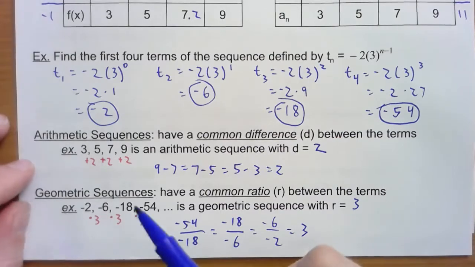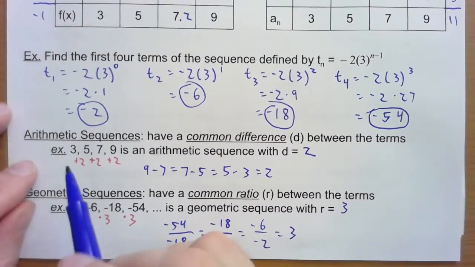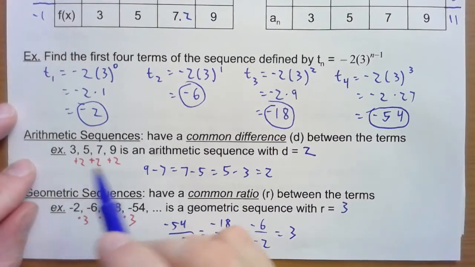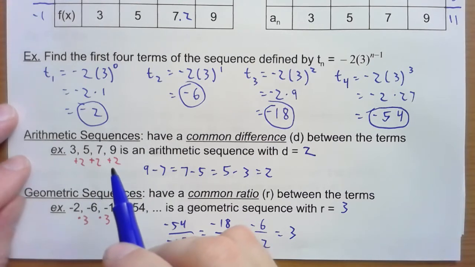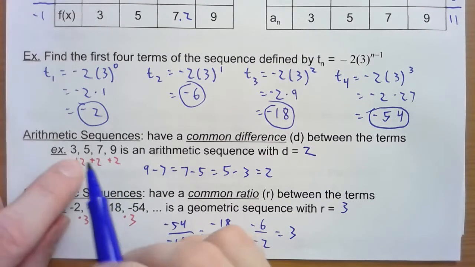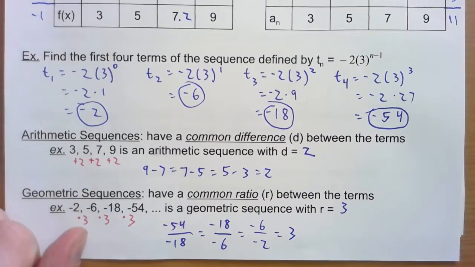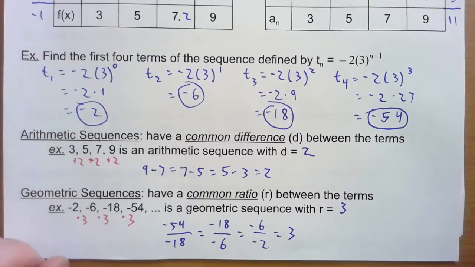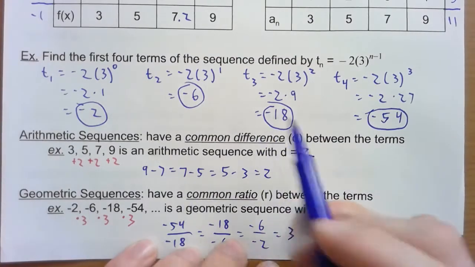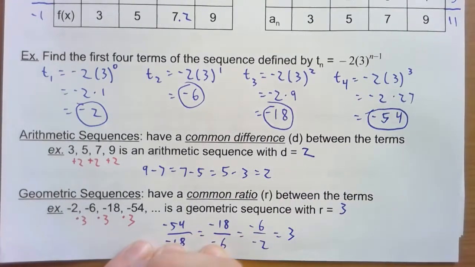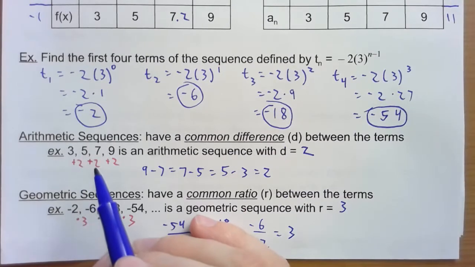Okay, so arithmetic sequences are going to be the ones where the pattern that you see is adding or subtracting numbers. So if the pattern looks like it's adding or subtracting numbers, then that's going to be an arithmetic sequence. And the kind of funny thing is we call it a common difference. Difference means subtraction, right? You look at this and you see adding.